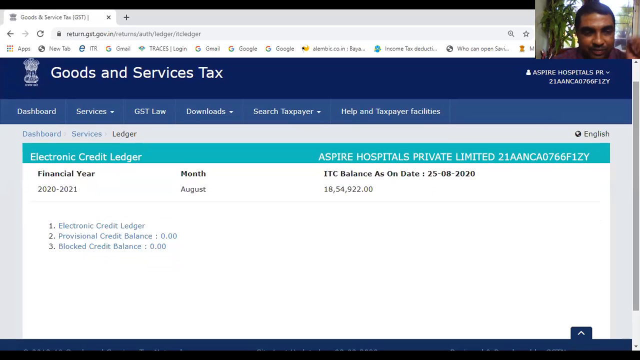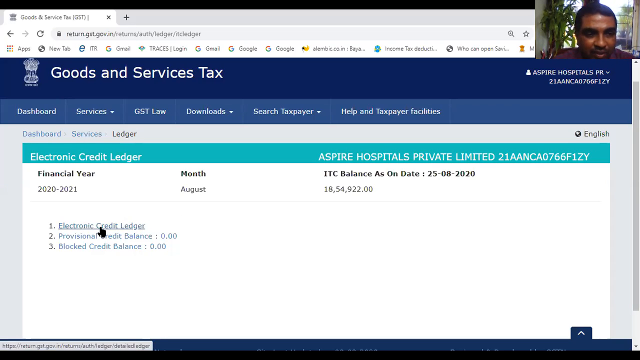It can be used for paying tax. Paying tax. Can you use it for any other thing? No, only for tax. You cannot use it for settling your penalty liability or interest liability. This is how it looks.